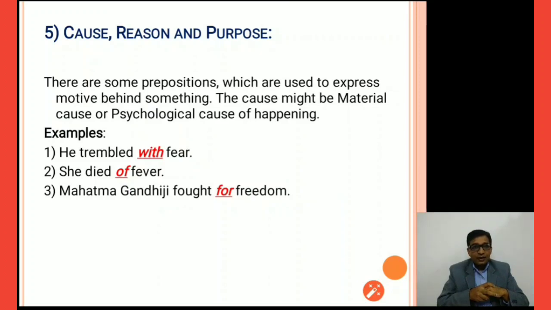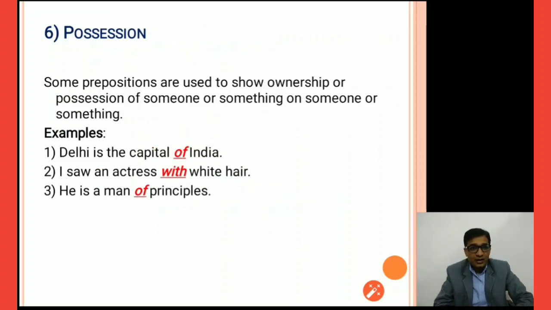So this is what we can say is cause, reason and purpose. She died of fever, right? This is a cause. Fever was the cause, and the preposition "of" is showing the cause, why she died. Mahatma Gandhi fought for freedom. Purpose: here the preposition shows purpose, right? So we have now understood cause, reason and purpose.